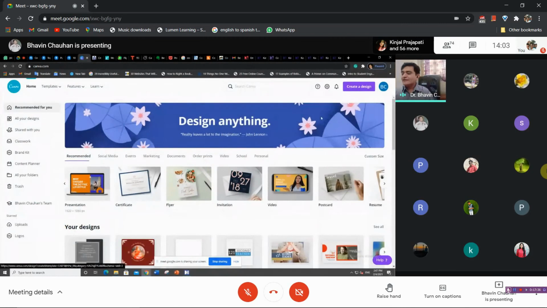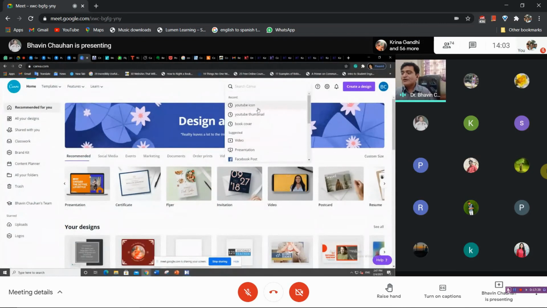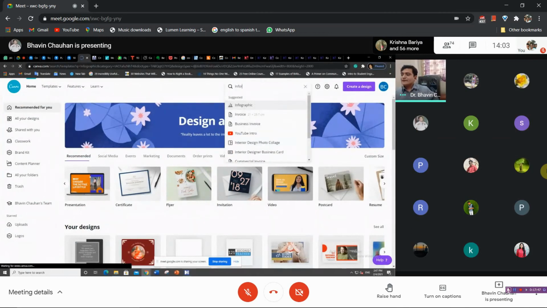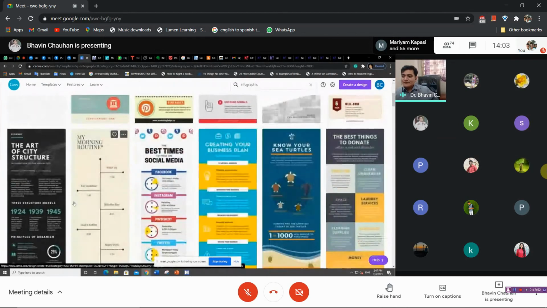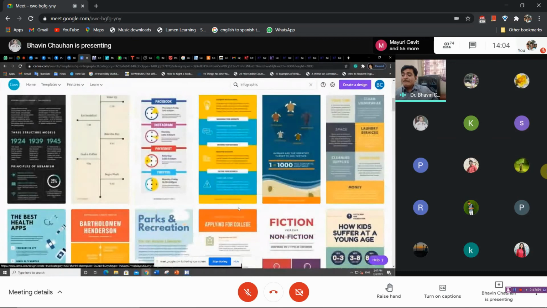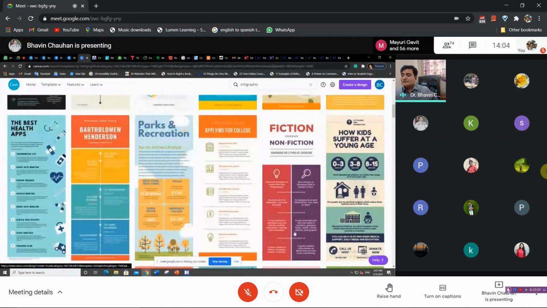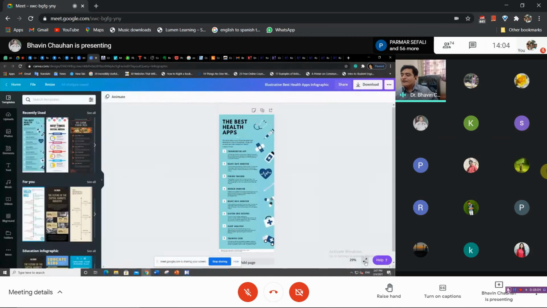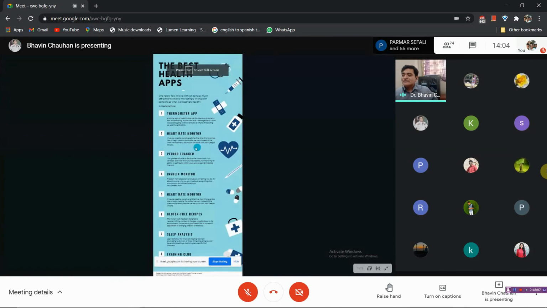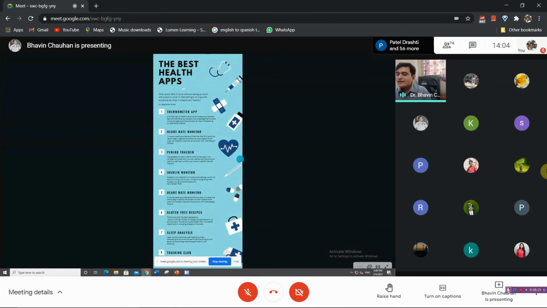Here, the concept of concept mapping can be taught very nicely. They call it infographics or concept mapping. The concept map can be done very well with the help of infographics. These are the infographics. Ready-made infographics are available. Suppose you are a student looking at Better Health tips. Now if you type this in PowerPoint or Word, no one will look at it. But if you do it this way, people like to listen. Yes or no? And this is just one suggestion.